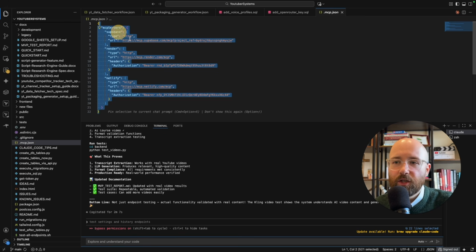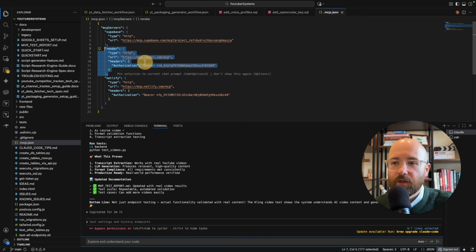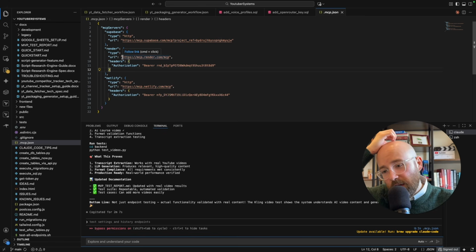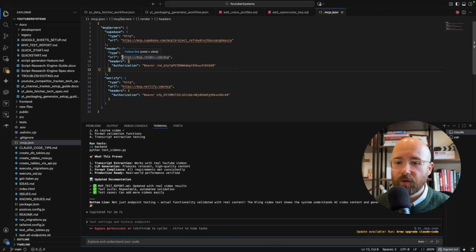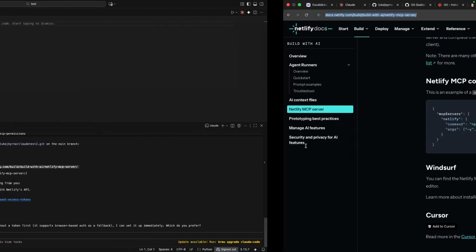And it's the easiest and cheapest way to do this, because Supabase is free, Netlify is free, and Render I can host for $7 a month. So, perfect. But basically here you can see that it sets these up for you without you having to come in and modify the JSON. Each provider, like this is Claude Code we're talking about, if we were using another provider somewhere else, they sometimes want the MCP JSONs slightly differently. And if you do one typo, it's all wrong. So just let Claude Code go and do it for you, is my advice. That will then set you up and you can use that.